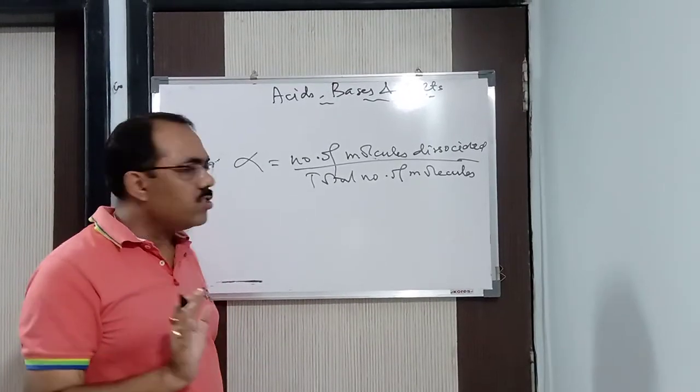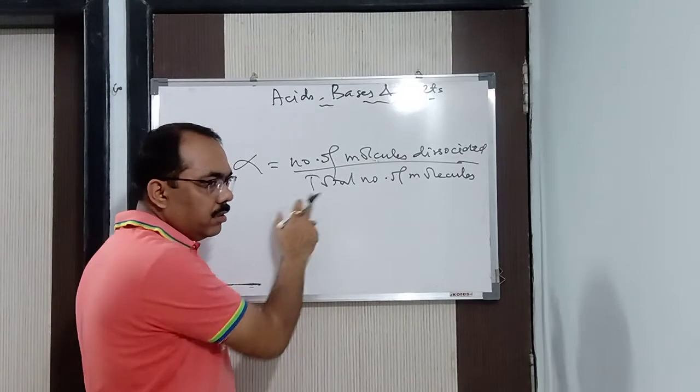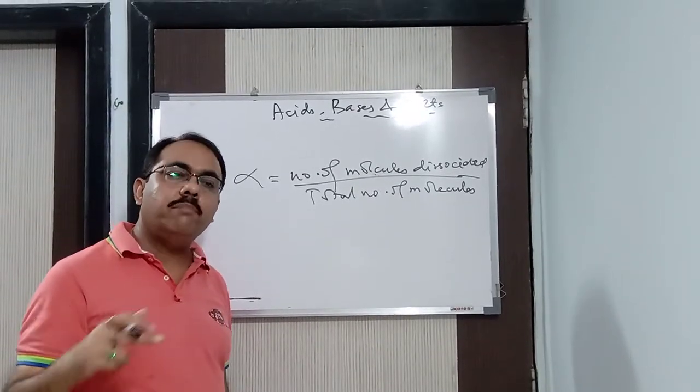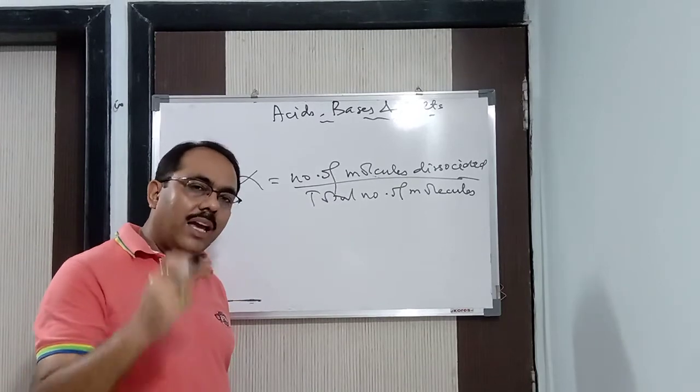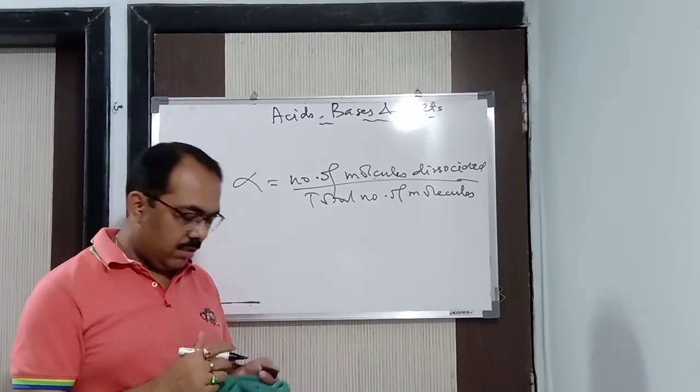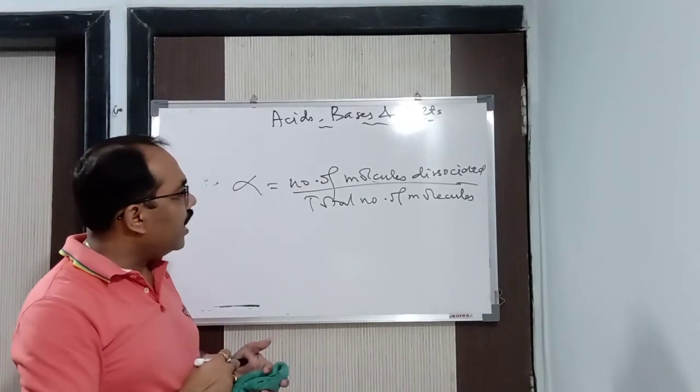So what is the degree of dissociation? 99 by 100, that is 0.99. Degree of dissociation is always expressed in percentage, so 0.99 into 100% gives 99%. So we calculate degree of dissociation in this way.